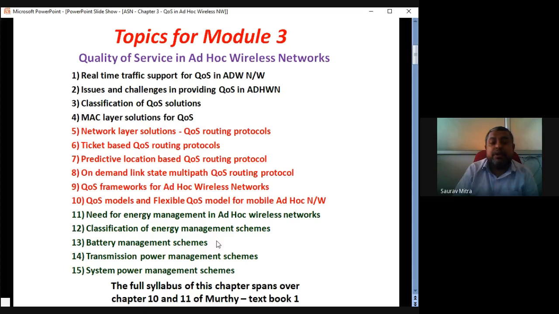All these last 5 points are related to energy and power management in ad hoc networks. First, why energy management is required, then the classification of energy management schemes: battery management, transmission power management, and system power management. These three we have to see in detail. So you can divide this chapter into 3 parts: first the introduction, second the network layer based solutions, and third the energy part.